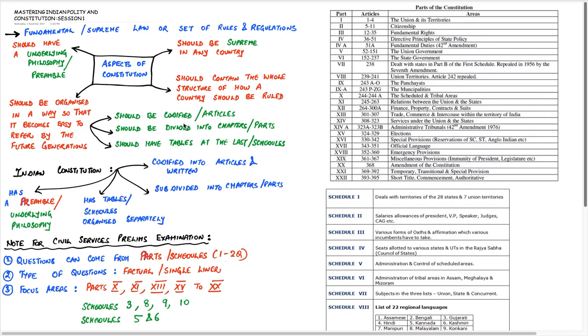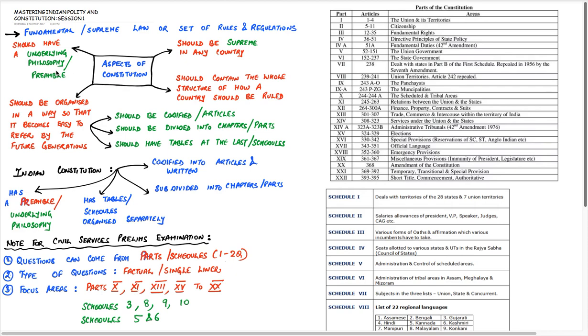Codification means writing in various articles, article 1, 2, 3, that is, numbering the articles, numbering the laws. Secondly, it should be divided into chapters or parts. And lastly, it should have tables at the end, which are also known as schedules or indices. Lastly, it should have an underlying philosophy mentioned in the preamble of the constitution. Every constitution must have a philosophy on which it is based, so that it becomes easier for future generations to determine what step to take if a particular problem arises in the governance of the country.